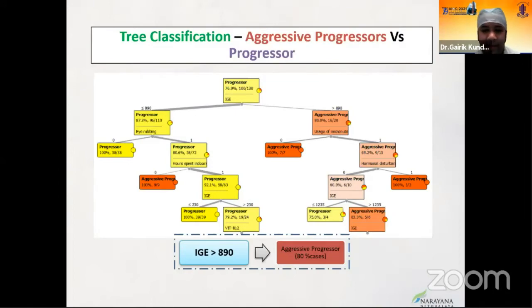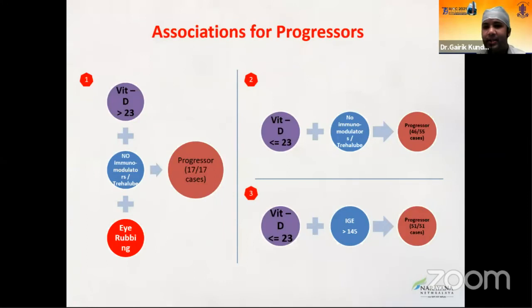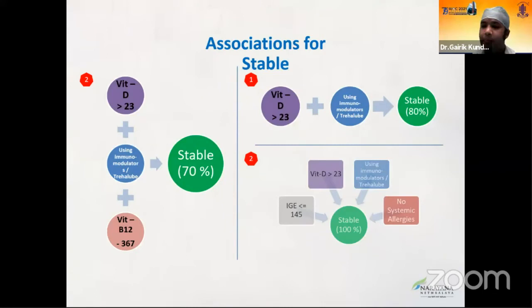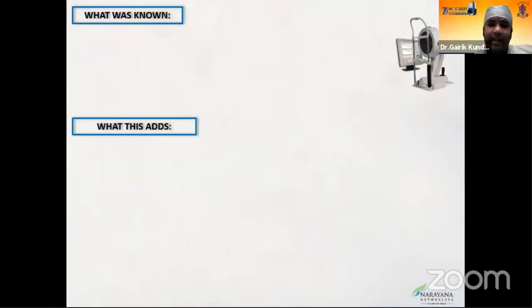IgE, which is suggestive of a high level of allergy, was a useful parameter. So there are useful indications and associations we found. The important being that for a patient to be called a progressor, the AI looked at vitamin D and IgE. A combination of these two factors is what was important when we're looking at progressors. When we looked at stable patients, very, very interestingly, 100% of the stable patients had a combination of IgE less than 145, vitamin D more than 23, and them using immunomodulators and lubricants and no systemic allergies.